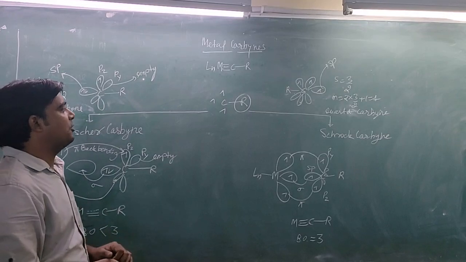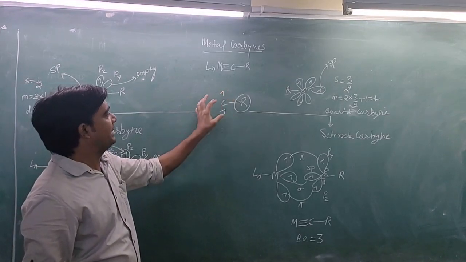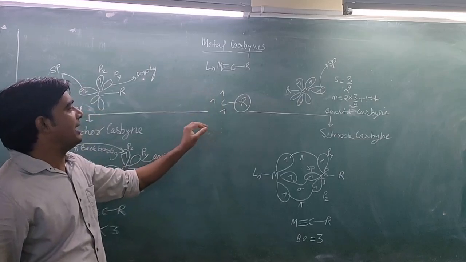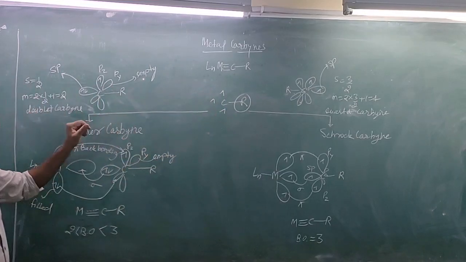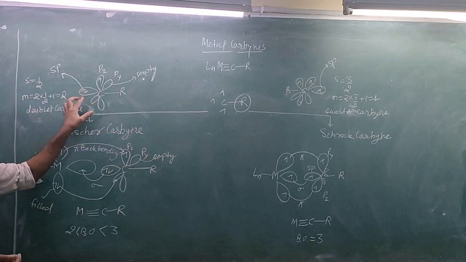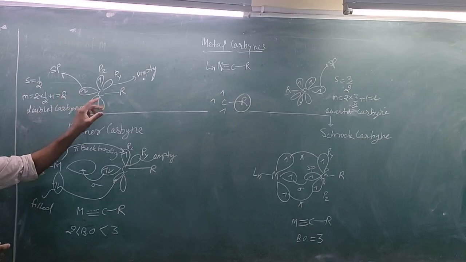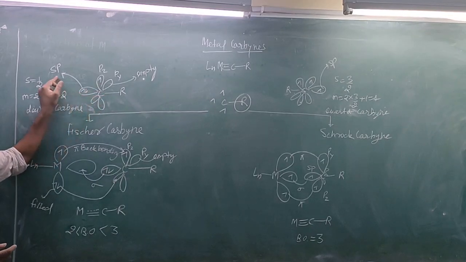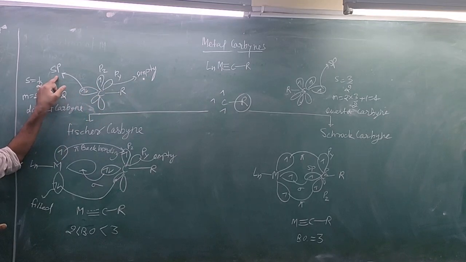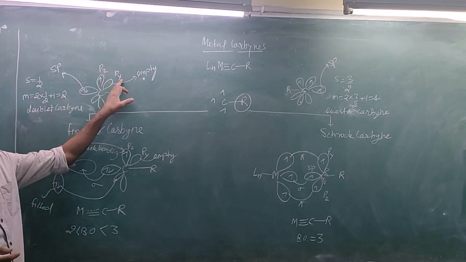So on the basis of occupation of orbitals by 3 electrons, we can divide this carbyne into 2 parts. When two electrons are present in only one orbital and one electron occupies another orbital, this orbital will be an sp hybridized orbital, and these are the free pz and py orbitals.